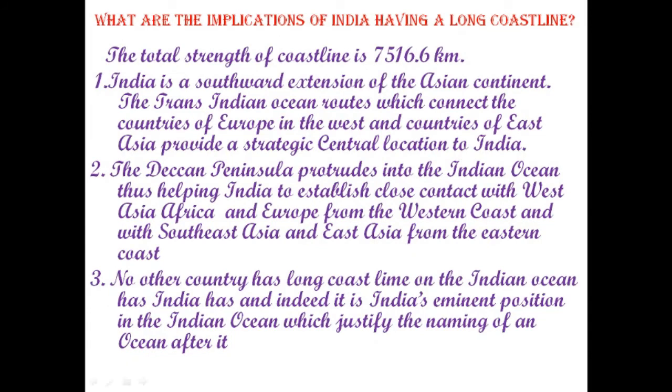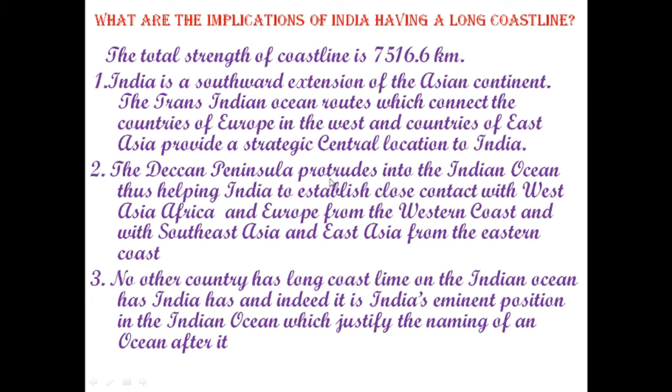Next question. What are the implications of India having a long coastline? We know that India has a very long coastline and its length is 7,516.6 kilometers. The first point is that India is a southward extension of the Asian continent. The Trans-Indian Ocean route, which connects the countries of Europe in the west and the countries of East Asia, provides a strategic central location to India.